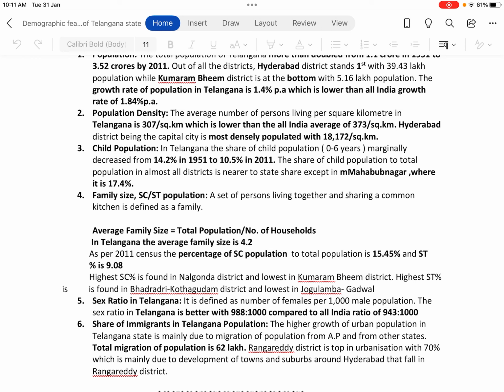The sex ratio in Telangana is better with 988 females per 1000 males compared to the all India ratio of 943 per 1000. Share of immigrants in Telangana population, the last one. The higher growth of urban population in Telangana state is mainly due to migration of population from AP and from other states. Total migration of population is 62 lakhs. Rangareddy district is top in urbanization with 70%, which is mainly due to development of towns and suburbs around Hyderabad that fall in Rangareddy district.